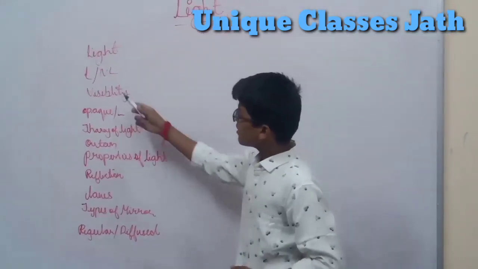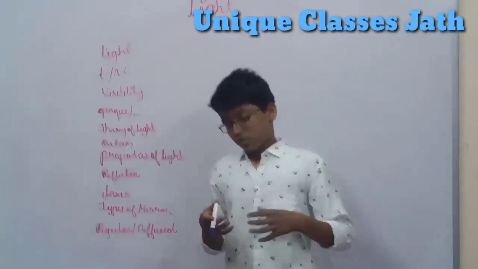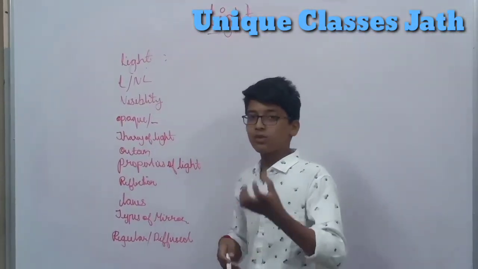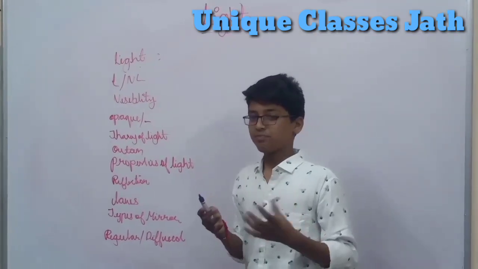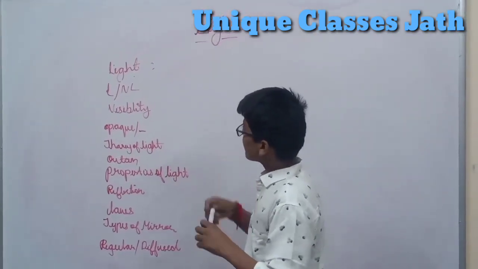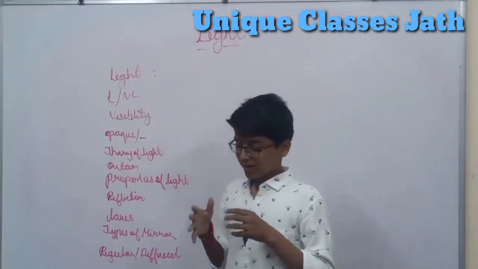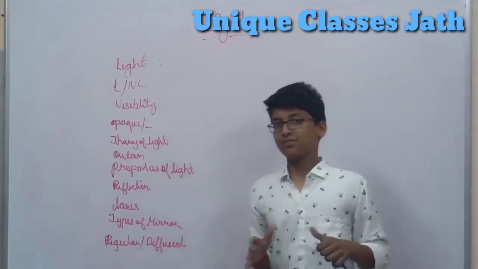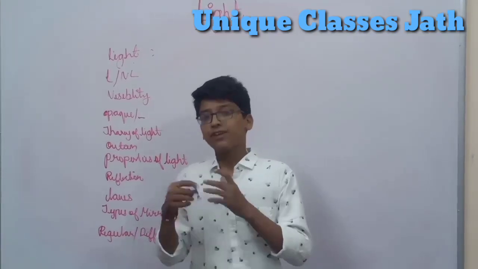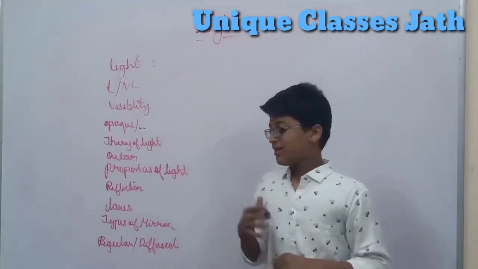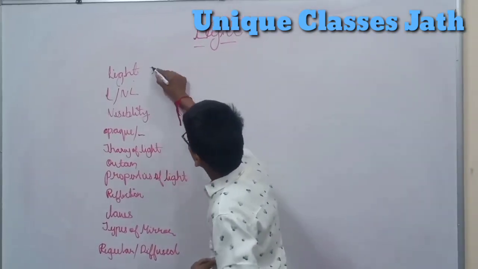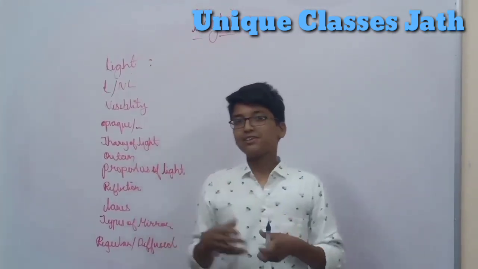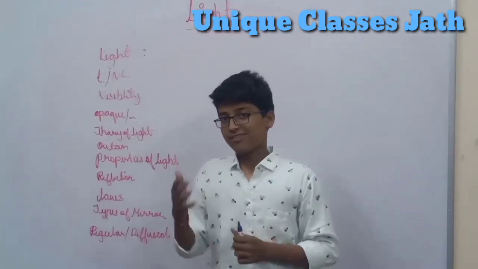So the first point is light. Can we describe light in a few words, please? In one word, brightness. No. Light is that thing which reflects off the object and makes them visible. So it's a simple definition. We can also say that light is the electromagnetic wave that can travel through a medium as well as a vacuum.